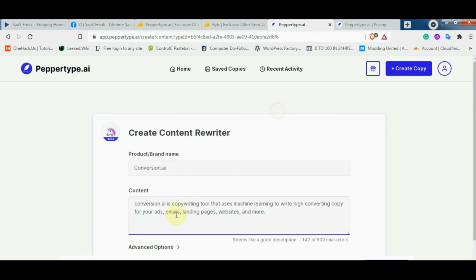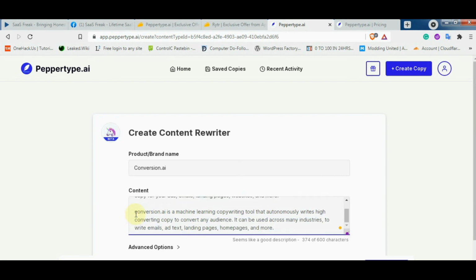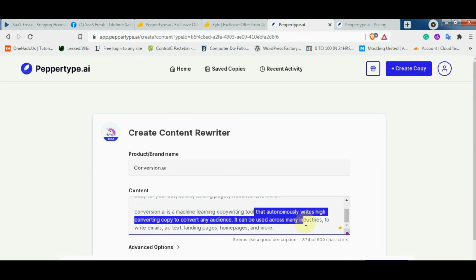Let's copy it. So yeah, let's compare what we gave it as an input and what we got as an output. So basically the input was Conversion.ai is a copywriting tool that uses machine learning to write high converting copy for our ads, emails, landing pages, websites, and more. And here is what we got. Conversion.ai is a machine learning copywriting tool that autonomously writes high converting copy to convert any audience. It can be used across many industries. So yeah, here it is. This is the thing that is added. Okay,